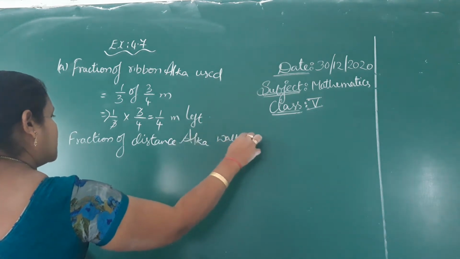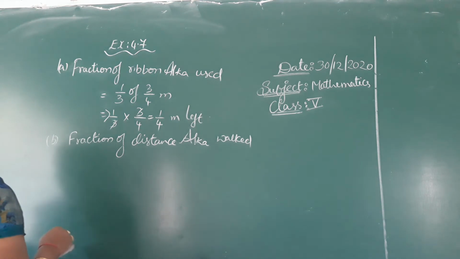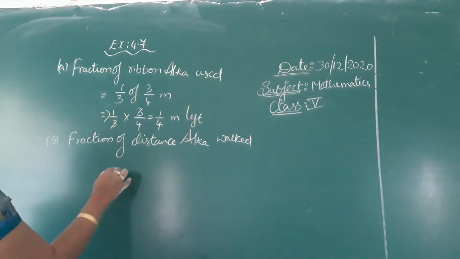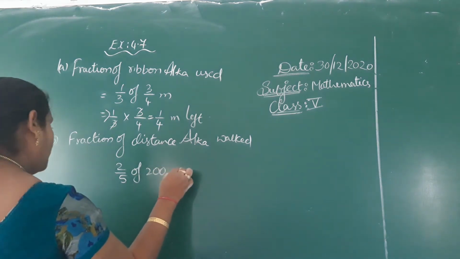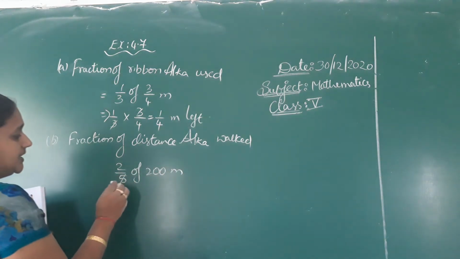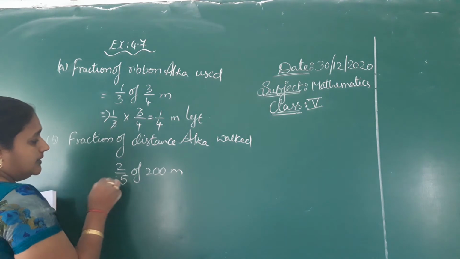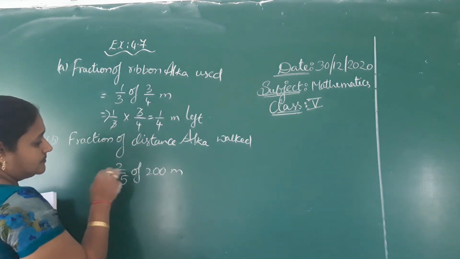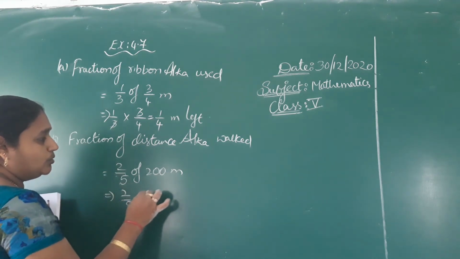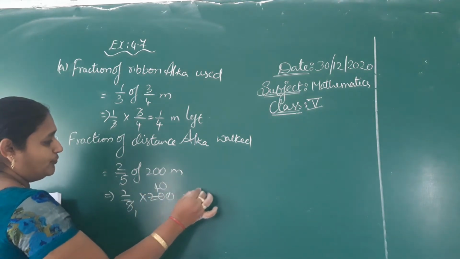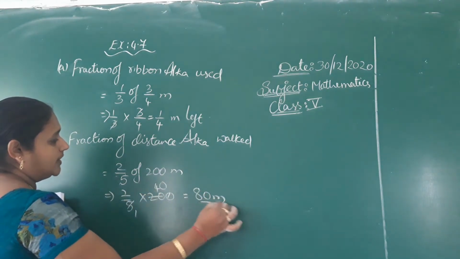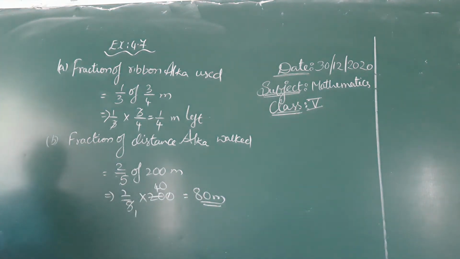She walked 2/5 of 200 meters. That implies 2/5 into 200. 5 ones, 5 fours 20, 2 fours 8, so 80 meters she walked. Next.